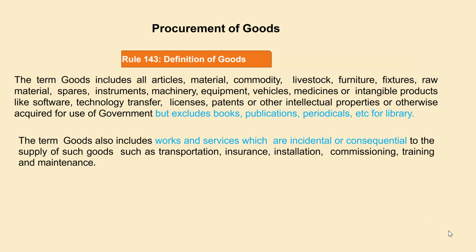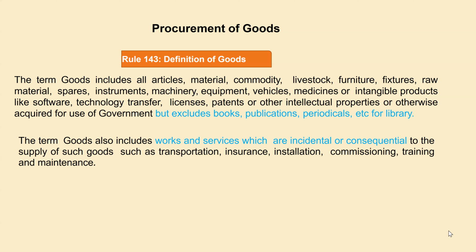Means it will be all material, commodity, livestock, furniture, fixture, raw material, spares, instrument, machinery, equipment, vehicles, medicines, and all intangible products like software, technology transfer, all will be coming under the definition of goods. But books, publications and periodicals for library are excluded in this definition. The term goods also includes works and services which are incidental or consequential to the supply of such goods.